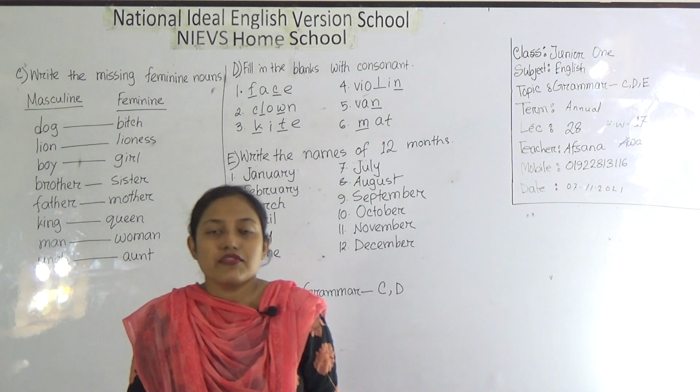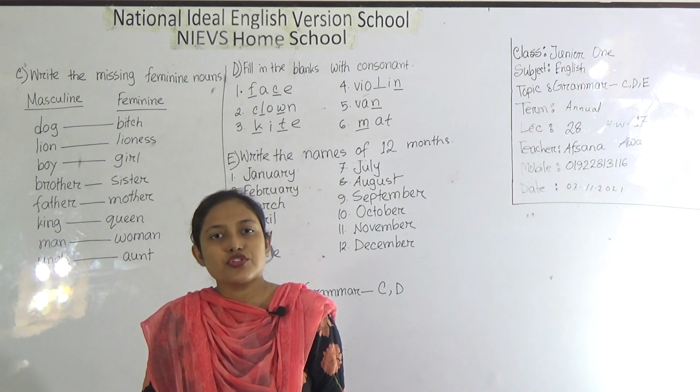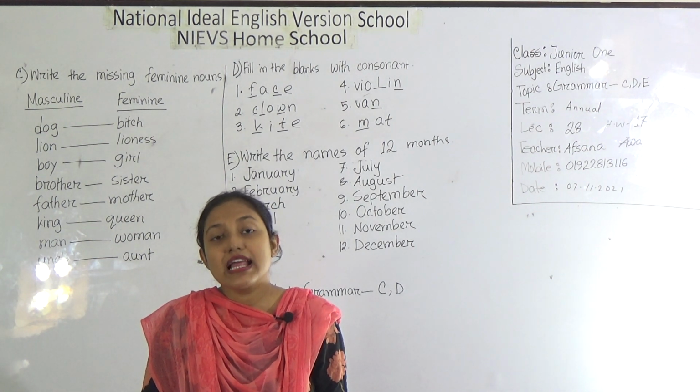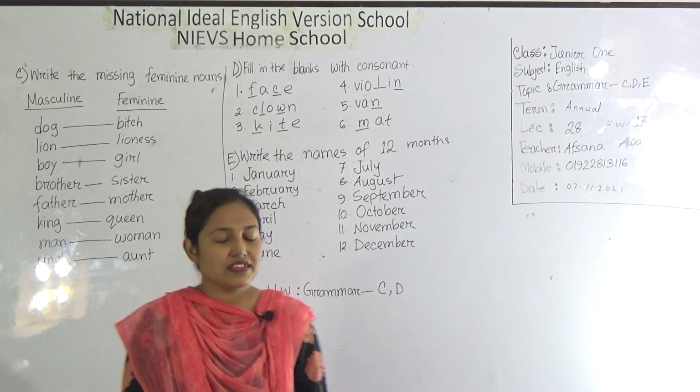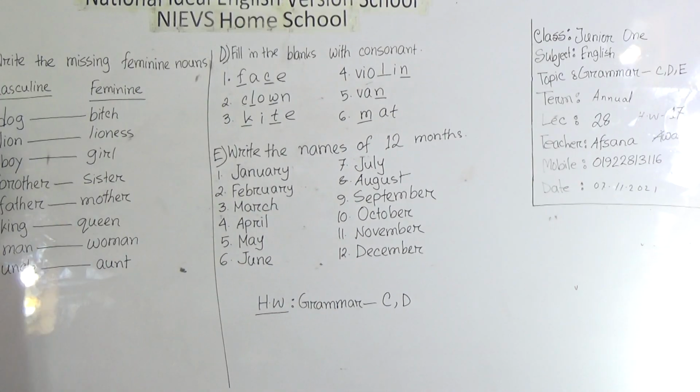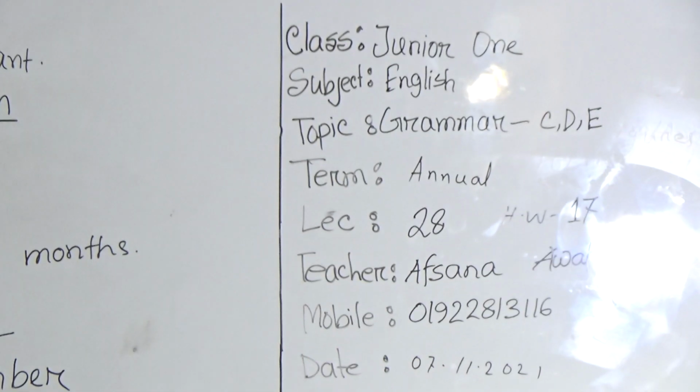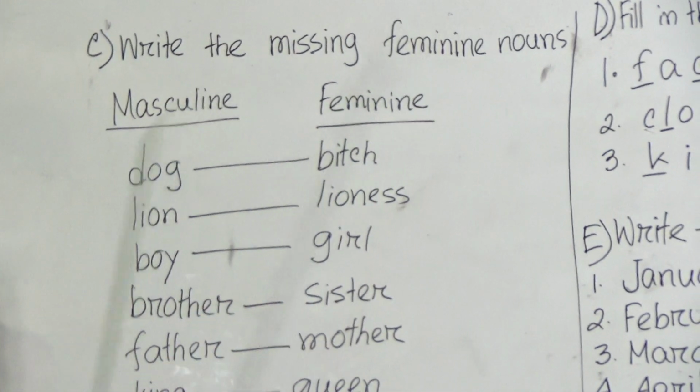Today I will take your English class, and students, today's topic is grammar C, D and E. So let's start our class. At first, this is number C. Write the missing feminine nouns.